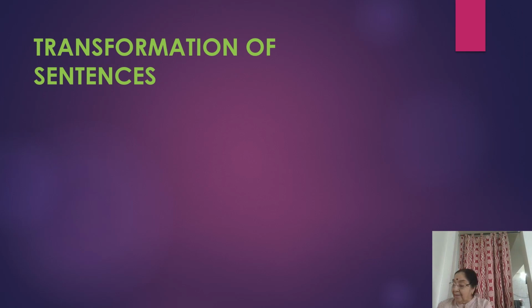Coming to the next, that is complex to compound. So complex to compound, you can say, make a complex sentence.